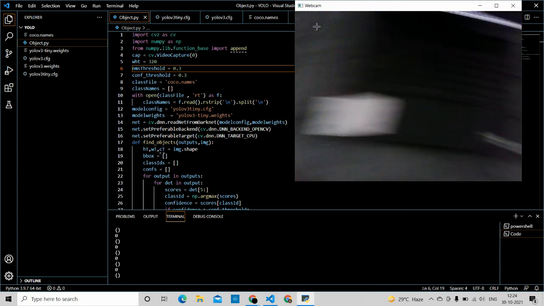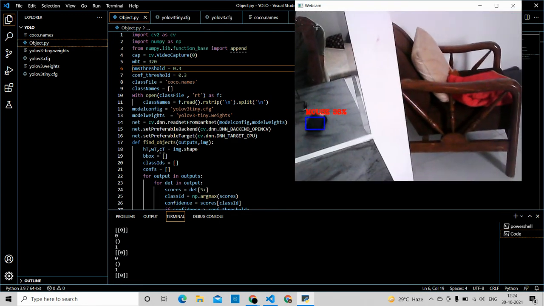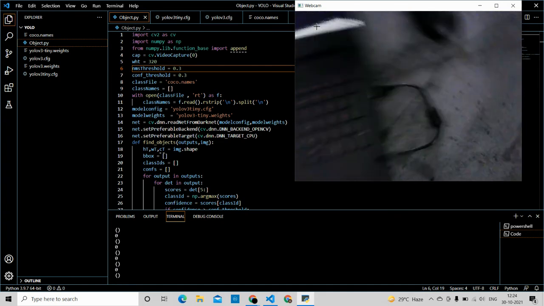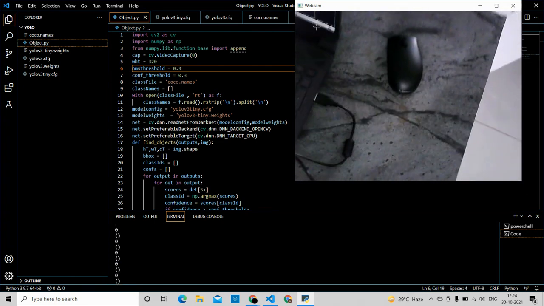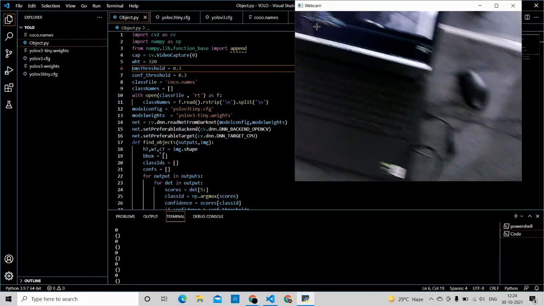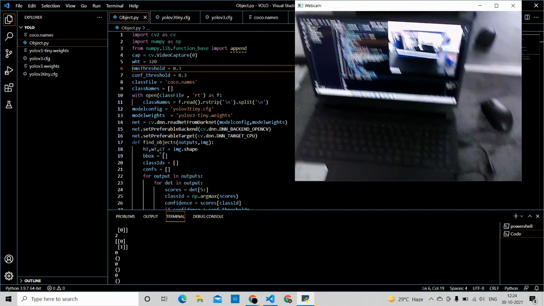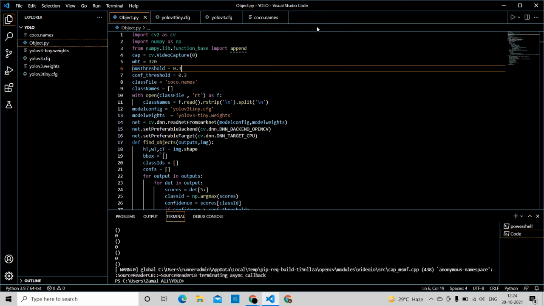Again, it works pretty well. Now you see that chair, and you can see chair 40%. There comes my mouse, so it should be able to detect that. Yeah, you can see mouse. It is able to detect mouse, and then keyboard, laptop. So that's it. I'll show you how this program works.